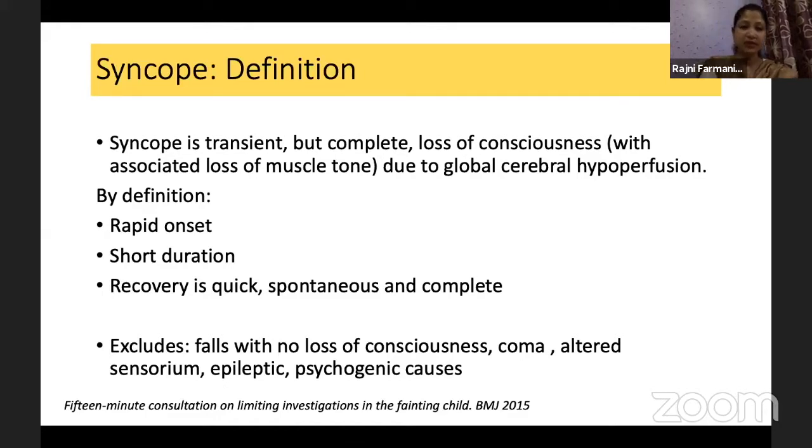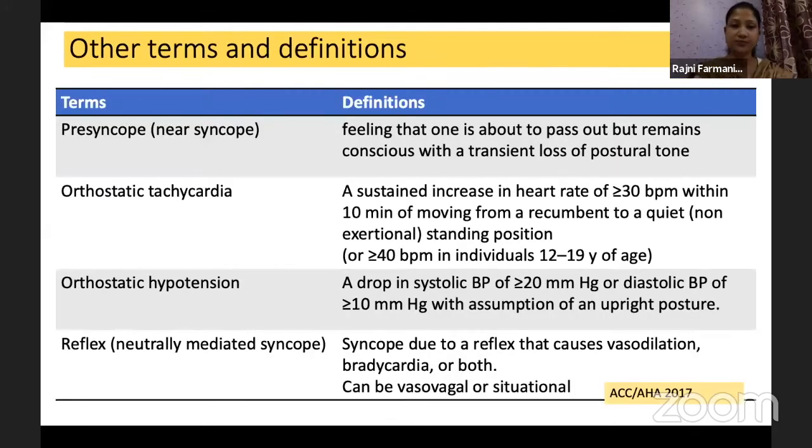So it is rapid in onset. It is short duration. The recovery is quick, spontaneous, and complete. It excludes any psychogenic causes, it excludes epileptic causes, it excludes coma. So basically it has to exclude all other causes, finding no etiologies. Mostly it is a vasovagal syncope, which is the main part of this definition, that it is rapid, it is short duration, and the recovery is quick.